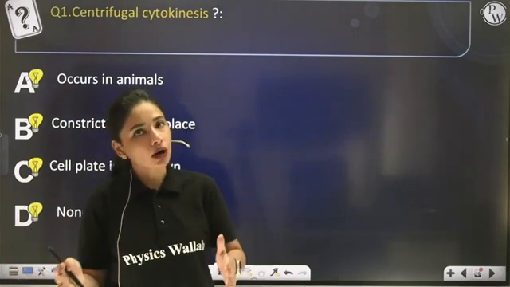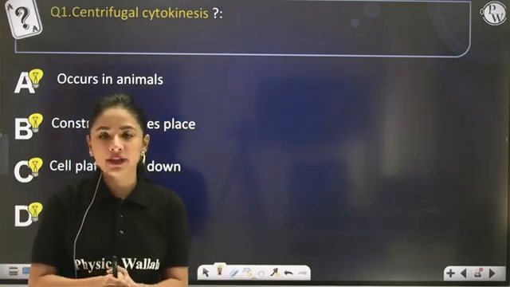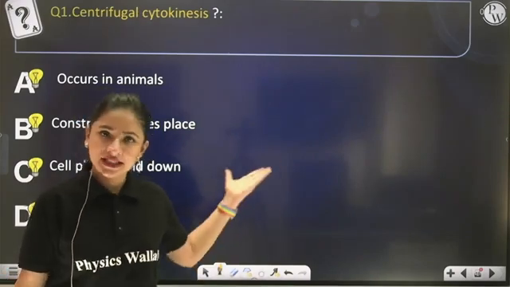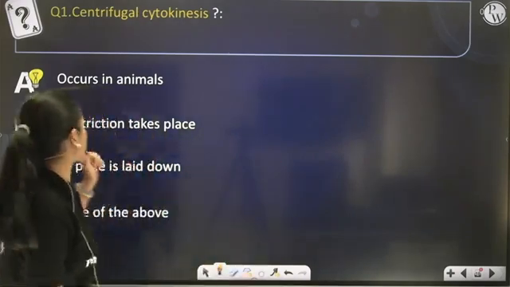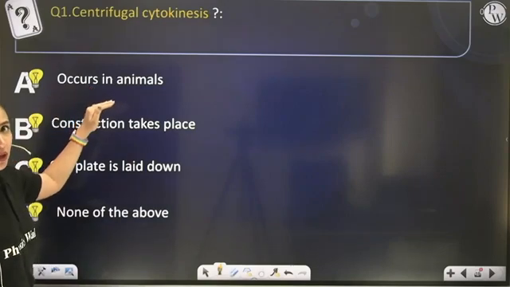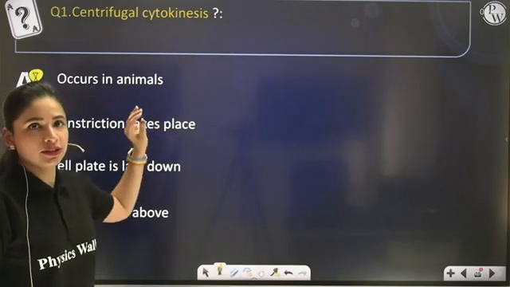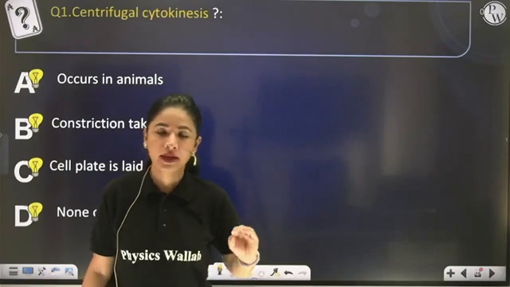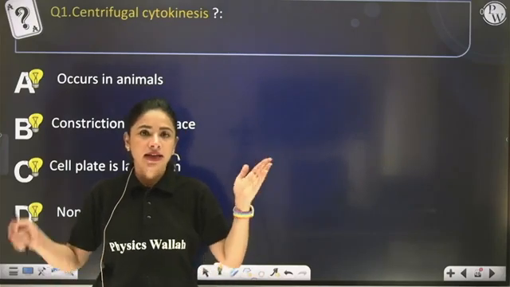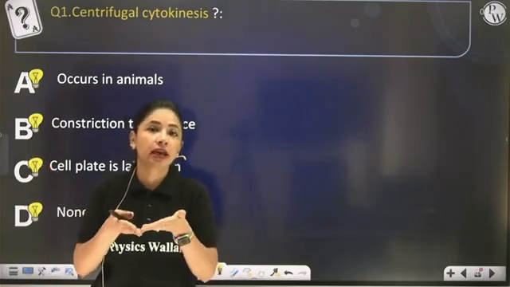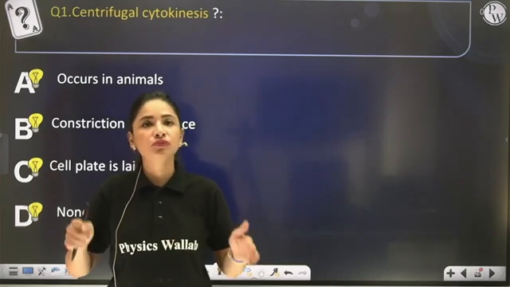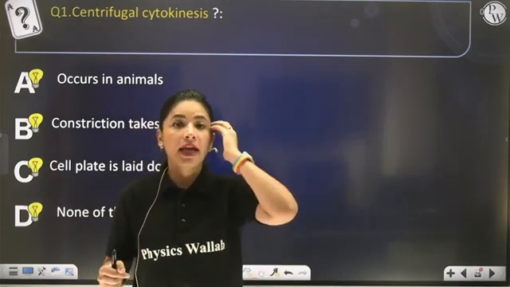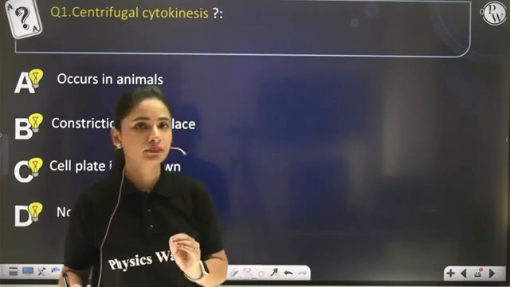Animal cell or plant cell? You know this, I already told you just 5 minutes back. Just look according to the options. Occurs in animals? No. In animals, due to the presence of plasma membrane, constriction occurs, and that constriction grows inward. This type of movement from outward to inward is known as centripetal movement.